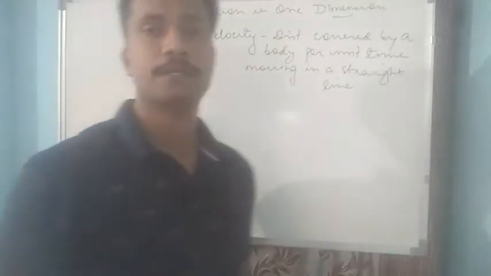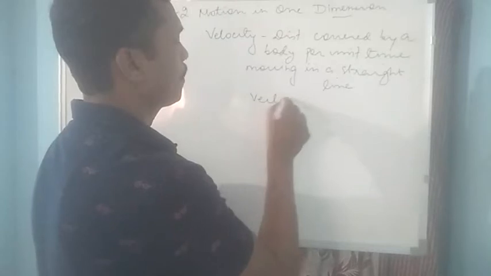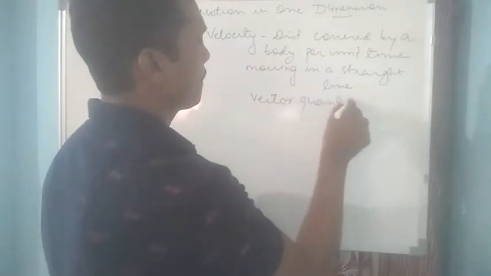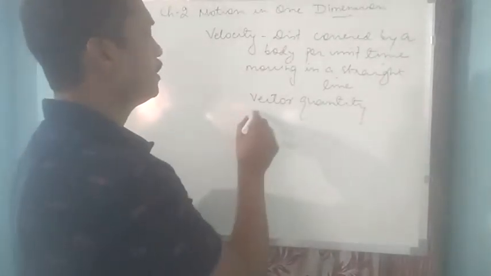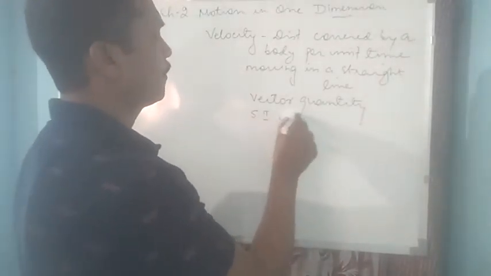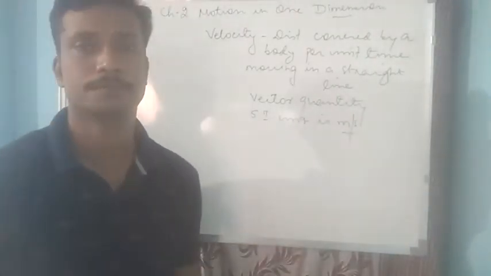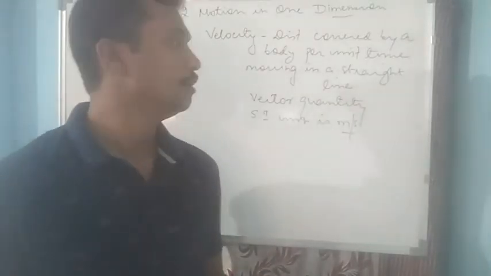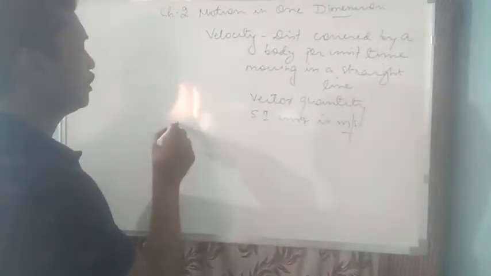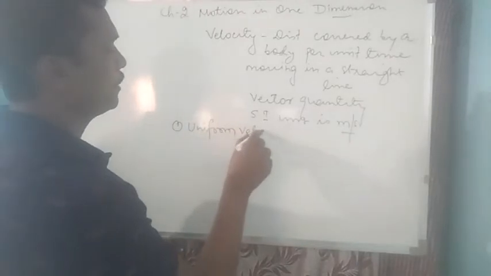Since the direction is very important here, velocity is a vector quantity. Its SI unit is meter per second. Now we have different types of velocity. First of all, we can see about uniform velocity.